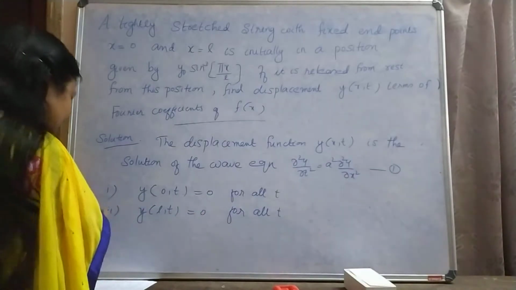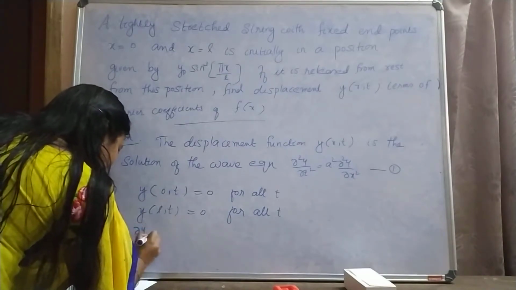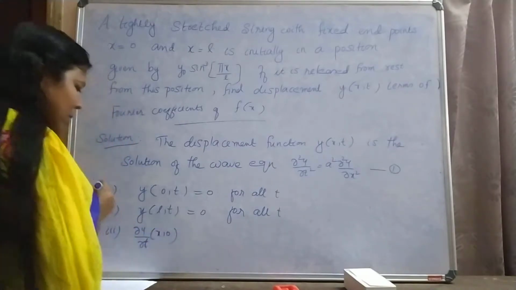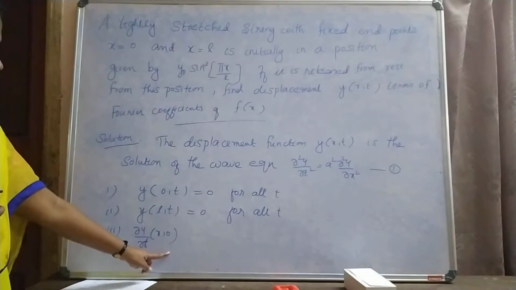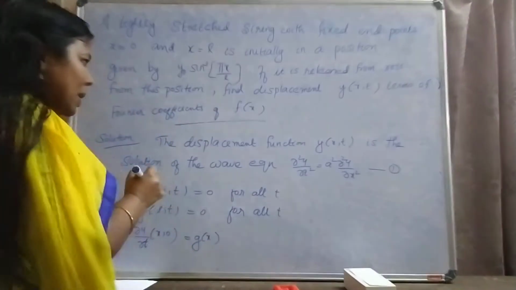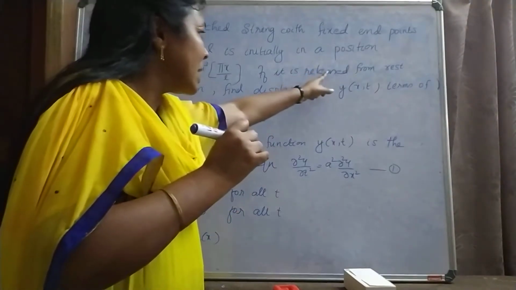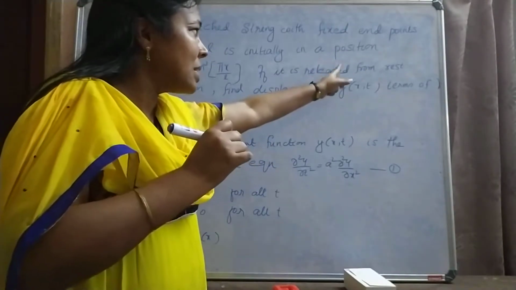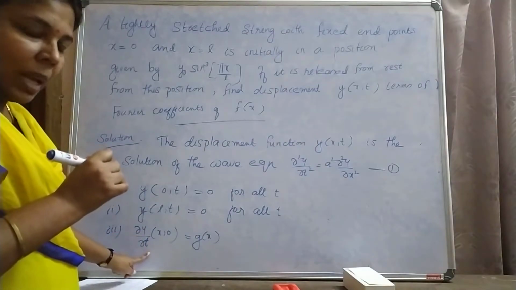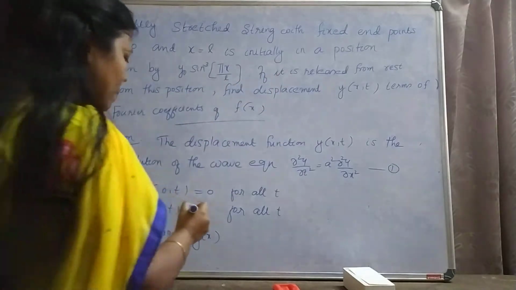That is, when x equal to 0, y equal to 0, and when x equal to l, y equal to 0. Then the third condition: dou y by dou t at x comma 0, that is initial velocity, is g of x. But in this question, since it is released from rest, initial velocity is 0. That is, the velocity dou y by dou t at time 0 is g of x, but in the question it is 0.